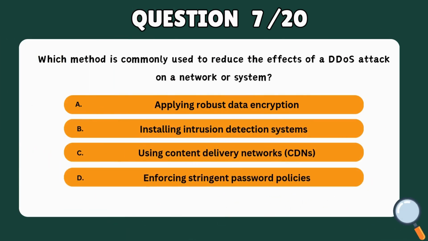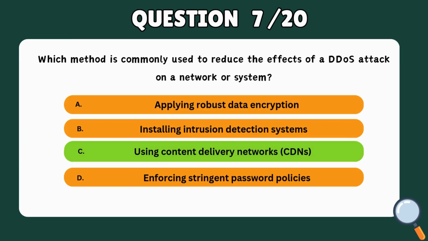Question 7. Which method is commonly used to reduce the effects of a DDoS attack on a network or system? A. Applying robust data encryption. B. Installing intrusion detection systems. C. Using content delivery networks. D. Enforcing stringent password policies. Correct answer: C. Using content delivery networks.